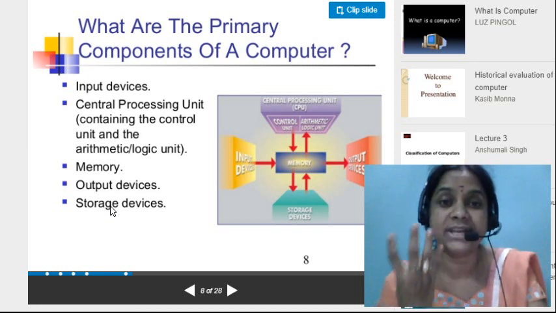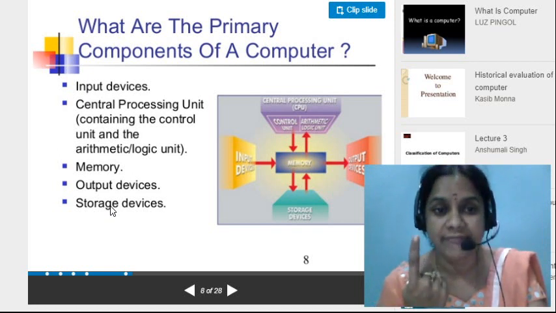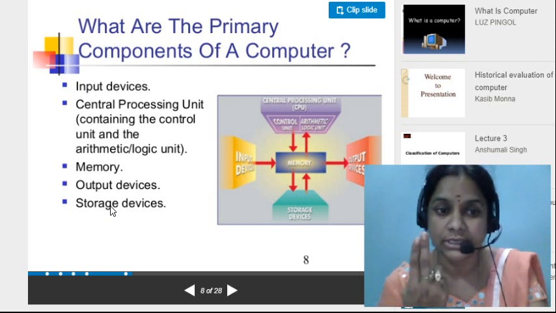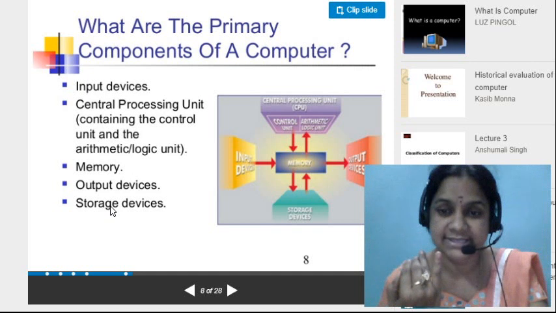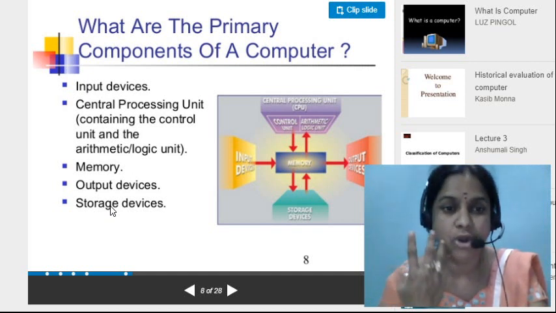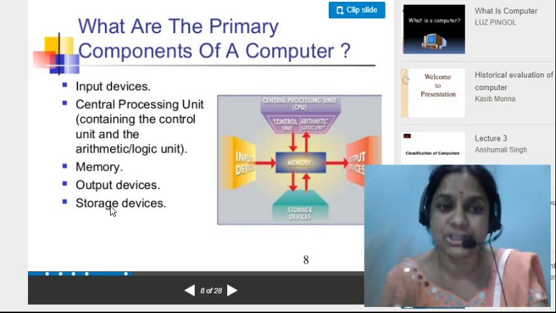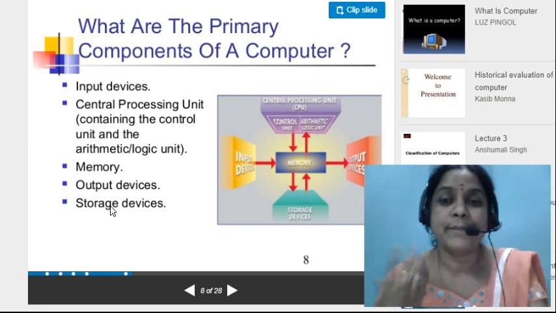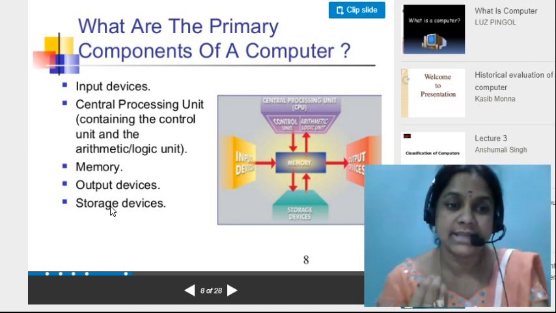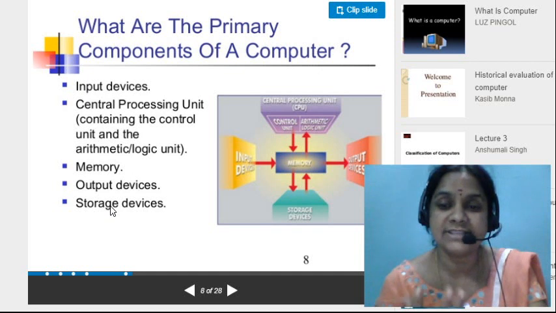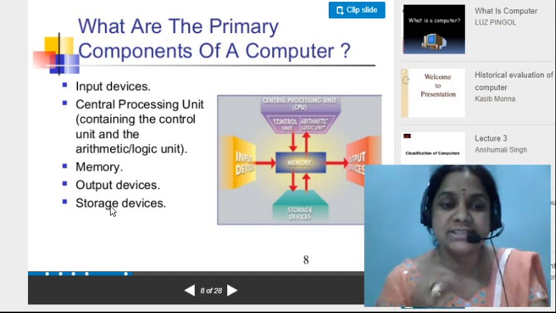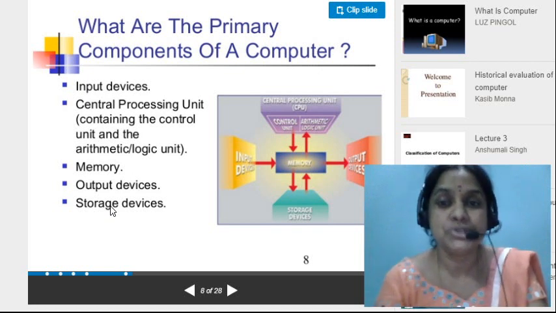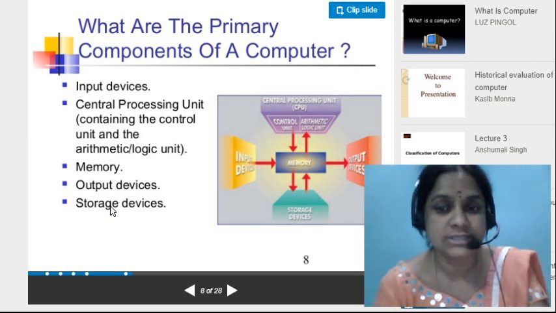How many components of the computer do we have here? Input devices, central processing unit, memory, output devices, and storage devices. Input means giving a job. Central processing means manipulating, giving the sense. Memory means storage capacity, and whether it is going to be stored permanently or temporarily. Output devices means giving a result. Storage devices are also to store, but where to store, how to store, in which place to store, all these things we have in the storage devices.